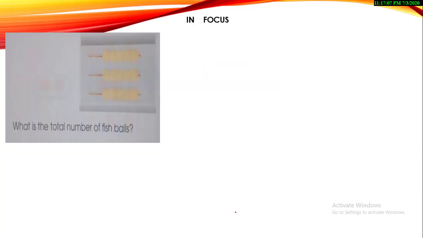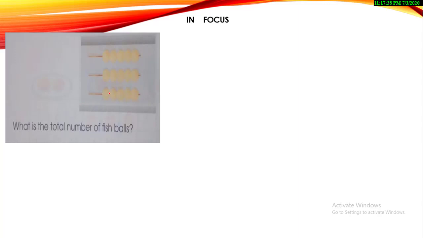Yes, this part is only about explanation. So just put your workbook on a side and listen to this explanation. This is very interesting, and this is a basic idea of multiplication. So the question is, look at the question on the screen. What is the total number of fish balls? There are fish balls on each stick, and there are five balls in each stick.